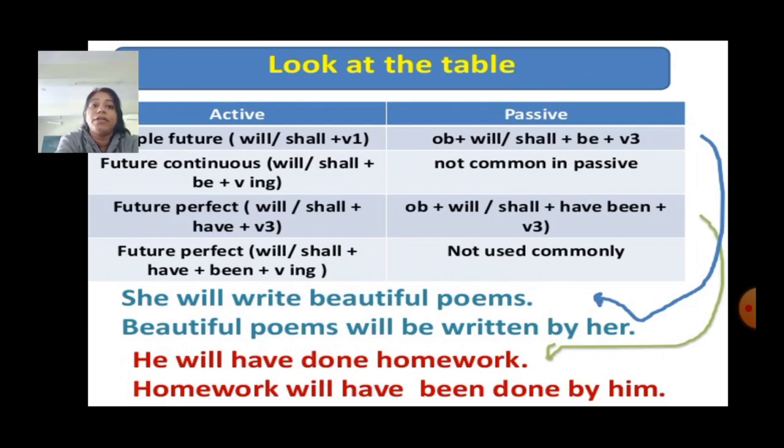For example, she will write beautiful poems. This is in simple future tense. We will change it into: beautiful poems will be written by her. He will have done homework. Homework will have been done by him.